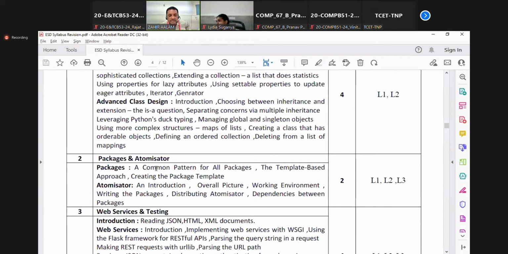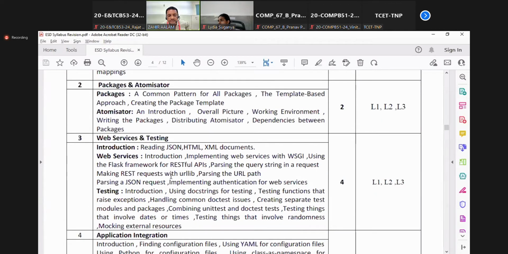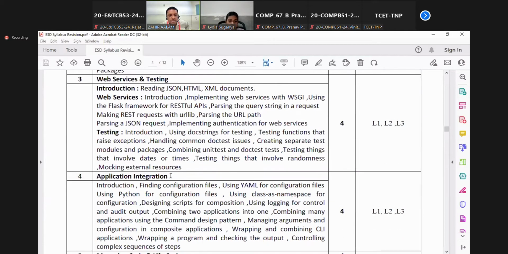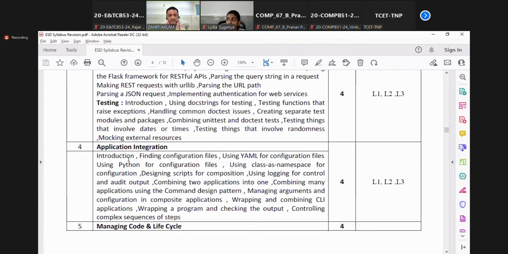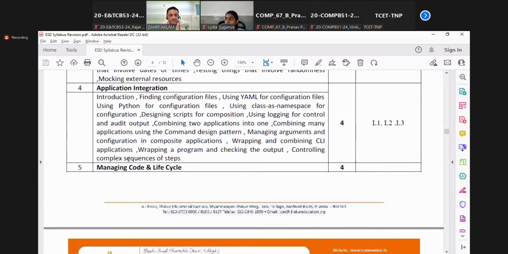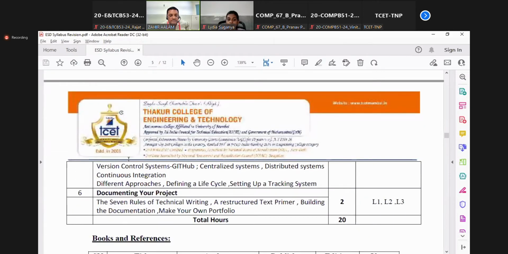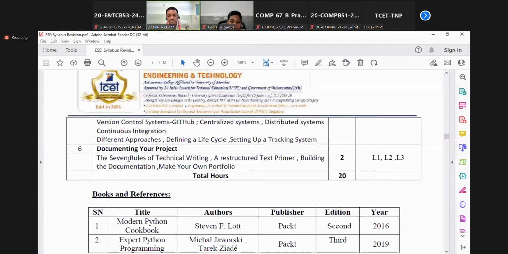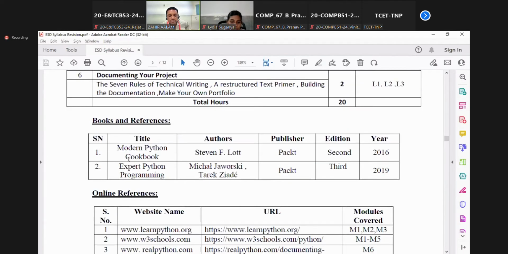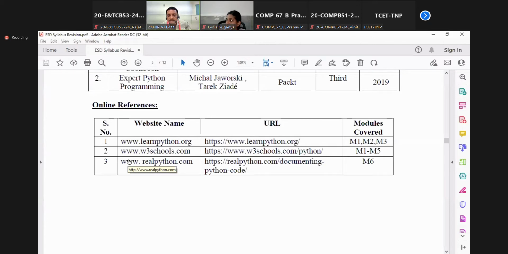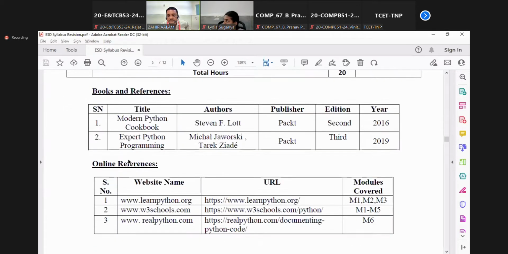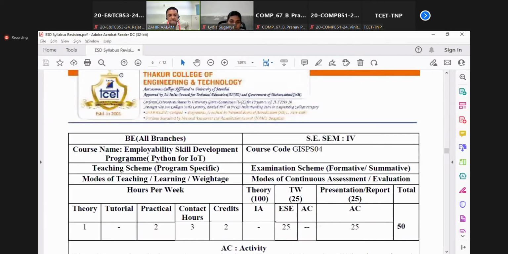Then we'll be having packages, then web services and testing using JSON, HTML, and XML, and so on and so forth. Then some testing tools will be introduced to you in this semester. Then some application packages will be introduced, and finally, managing code lifecycle and documentation will be covered under this. The reference books are mentioned here, and some online references are also mentioned in the syllabus. This is the first curriculum.